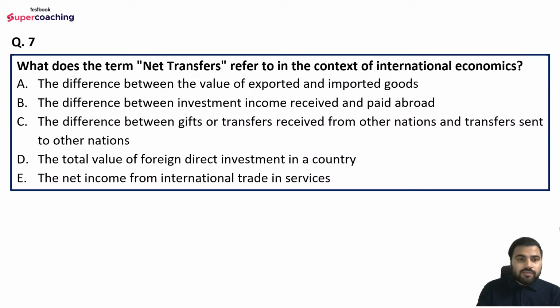Right? Now, moving on to question number 7. What does the term net transfer refer to in the context of international economics? Options are: the difference between the value of exported and imported goods; the difference between investment income received and paid abroad; the difference between gifts or transfers received from other nations and transfers sent to other nations; the total value of foreign direct investment in a country; or the net income from international trade in services.